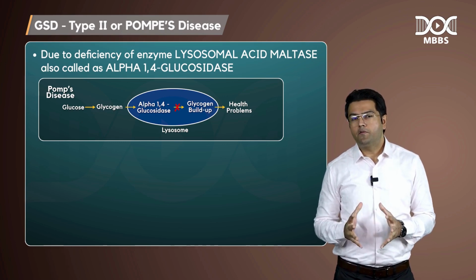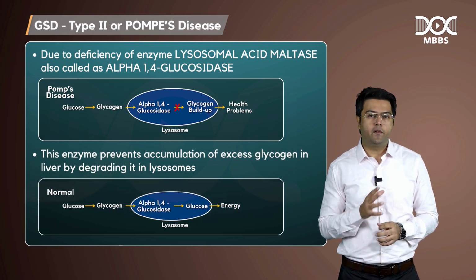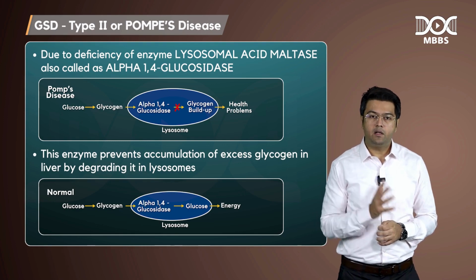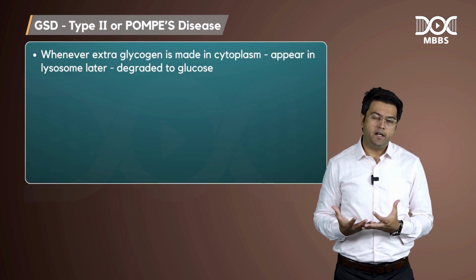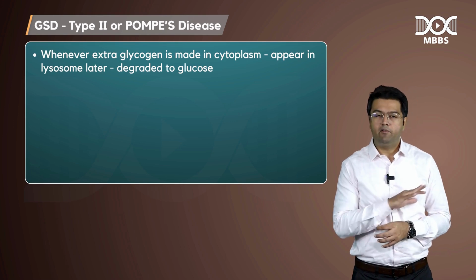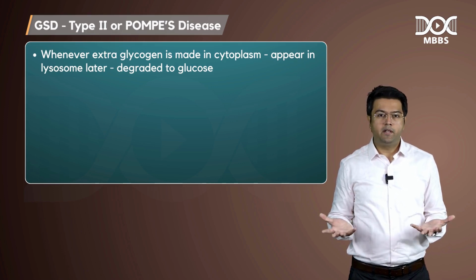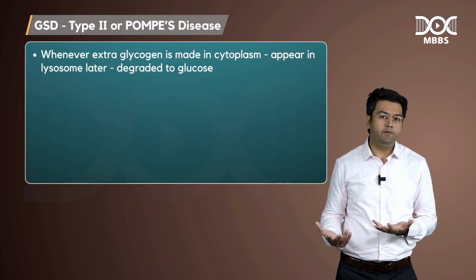So what is the purpose of this enzyme? Guys, this enzyme prevents the accumulation of excess glycogen in the liver by degrading it in the lysosomes. So whenever extra glycogen is made in the cytoplasm, this will appear in the lysosomes later on, and that will be degraded to glucose by this enzyme, right?